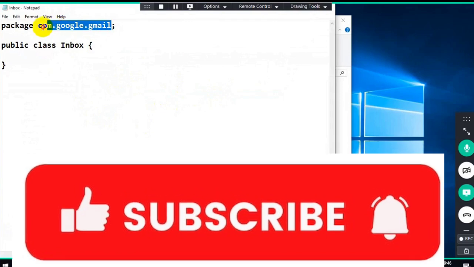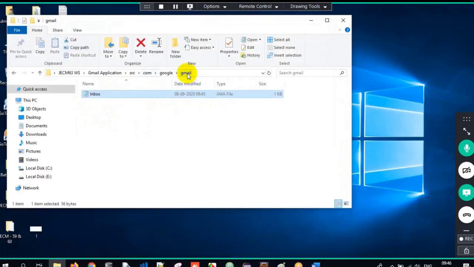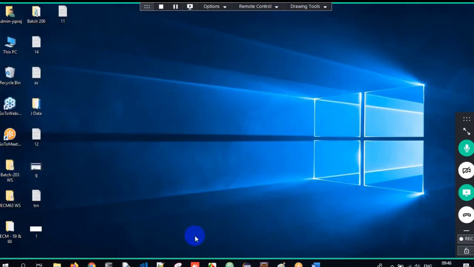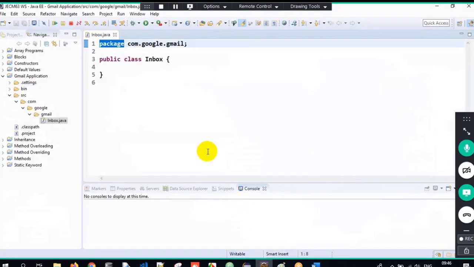Got it? Inbox is a Java program present in gmail. Gmail is present in google. Google is present in com. If you observe closely, gmail folder is present in google, google present in com, present in src, src present in Gmail application. Gmail application is a project present in the JCM63 workspace. This is a hierarchy which we need to follow. In simple terms, a package is nothing but a folder. Why do we create packages? For better maintenance, and searching becomes easy. Clear? Can you see, it's a stepwise hierarchy which we get here.